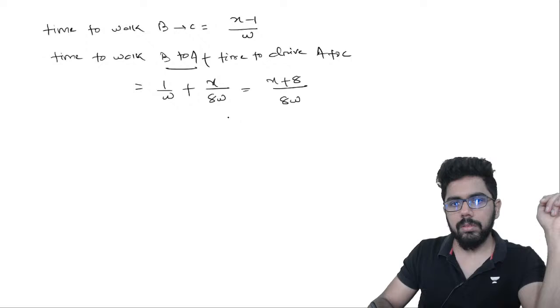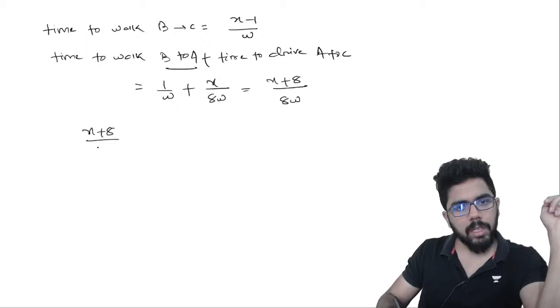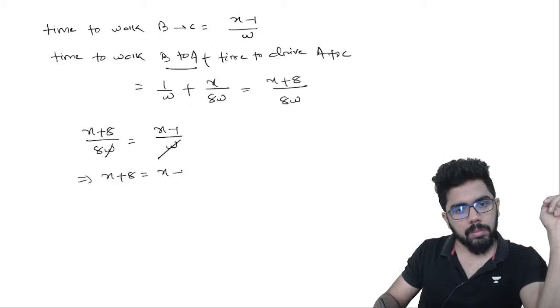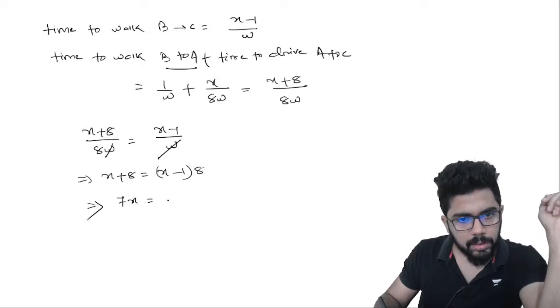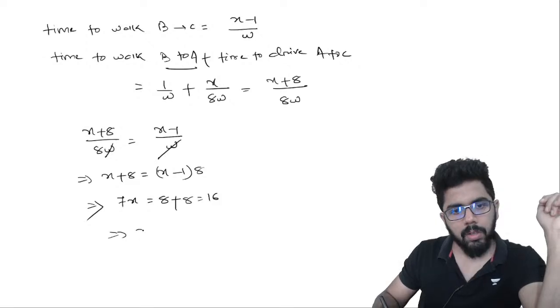So I can write X plus 8 by 8W is equal to X minus 1 by W. So W gets cancelled out. So you get X plus 8 is equal to X minus 1 into 8. ठीक है. So this is the 8X minus X, 7X is equal to 8 plus 8, 16. और I get X is equal to 16 by 7.